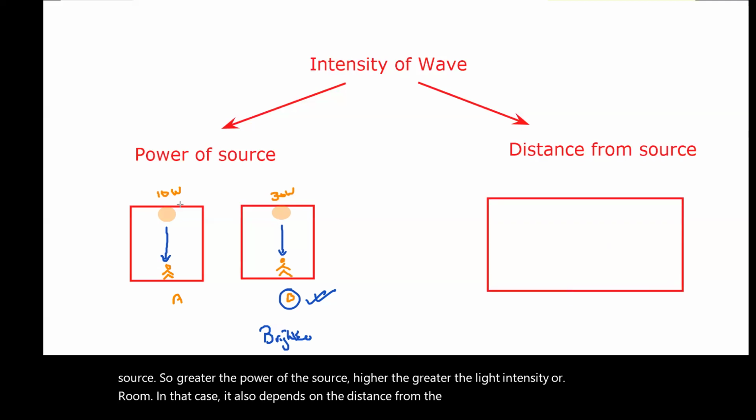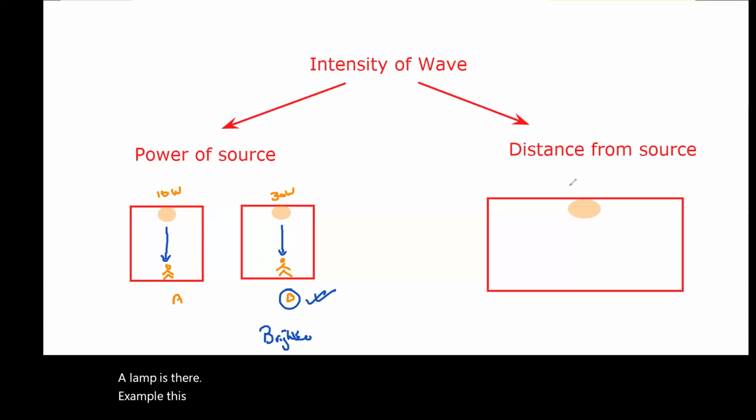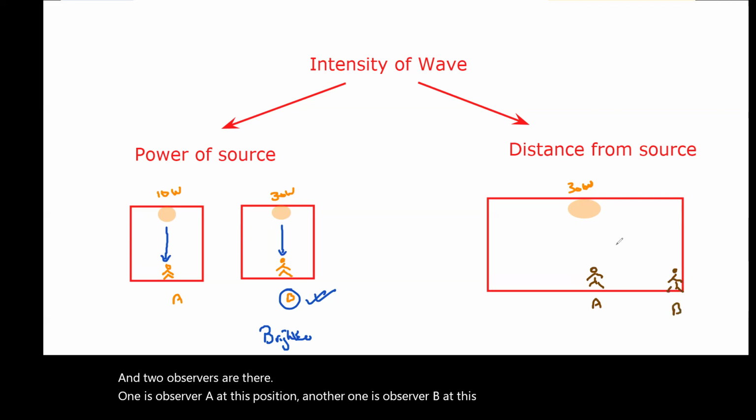Example, let's say we have a lamp. This is a 30-watt lamp, and two observers are there. One is observer A at this position, another one is observer B at this position.